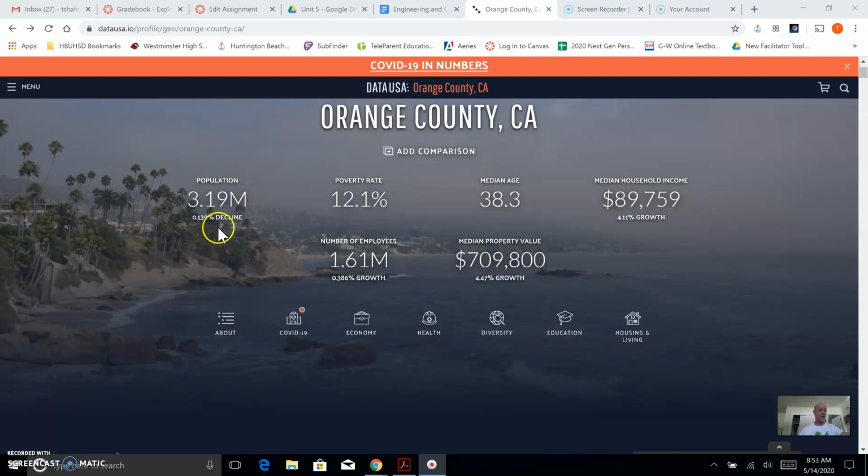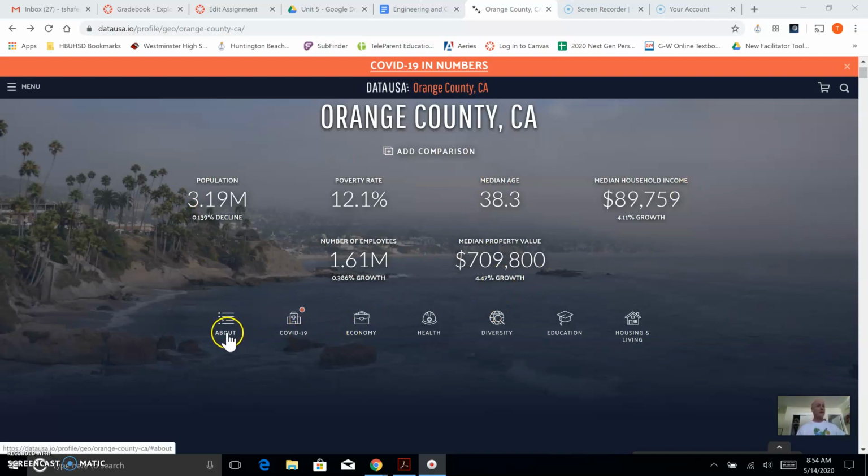The population of Orange County, 3.919 million, slight decline. 12% poverty rate, median age is 38, median household income 89,000, number of employees 1.6 million, and median property value 709,000. And that's 4.4% growth from the year before. So just some basic stats about Orange County.